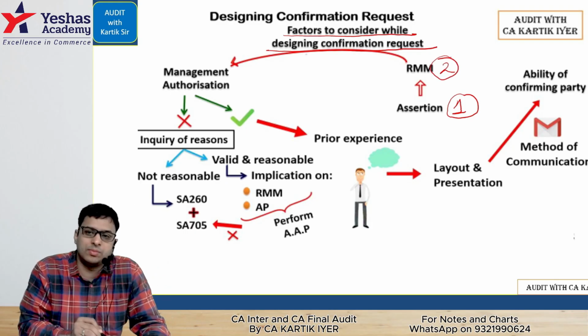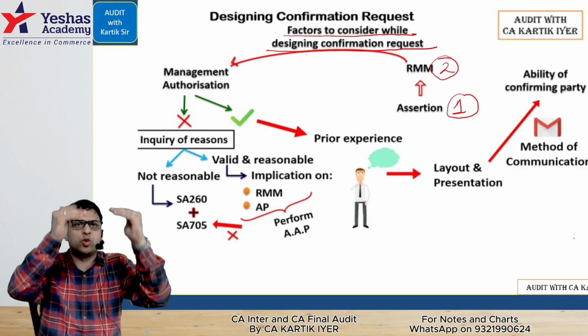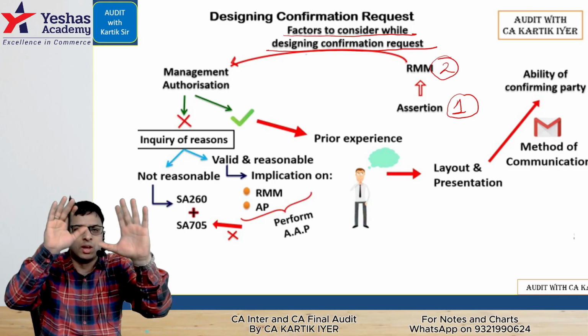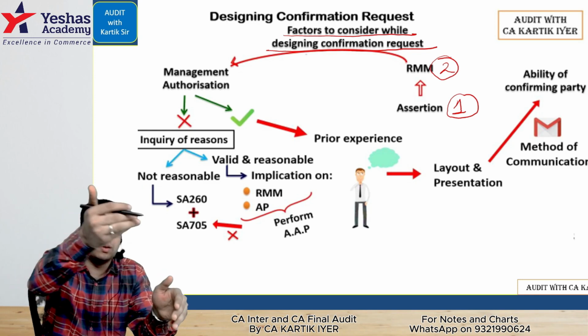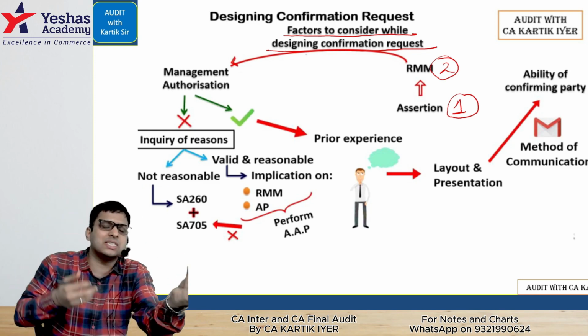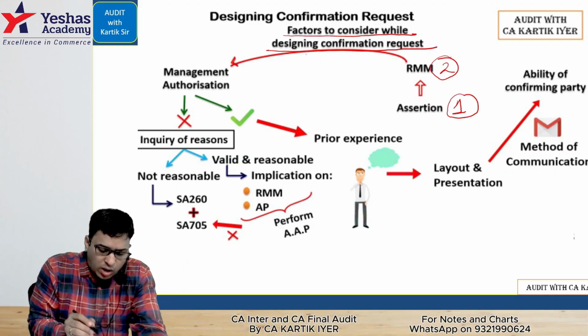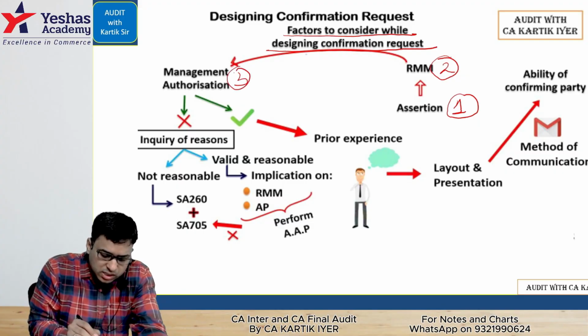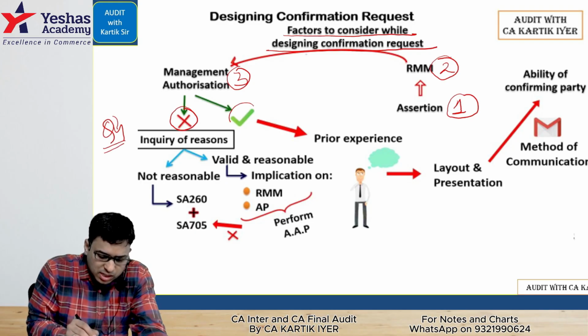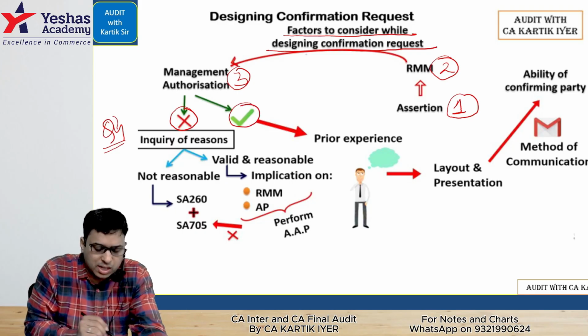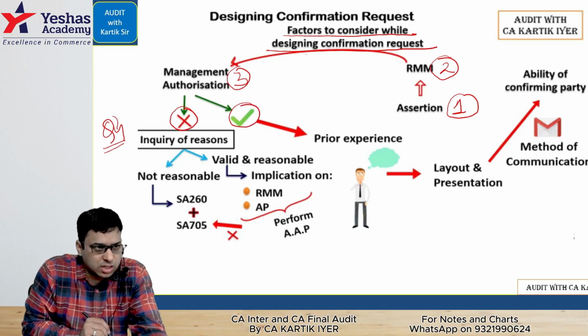So we know the matter, we know the problem. Now, with the matter and the problem, we go to the management and tell them, please give me the access to speak to the external party. So I will go and take management authorization. Management may not give the permission, then that goes to question number four. Wait for it. Management gives the permission, then we are doing the third point. So point number three is the management authorization.